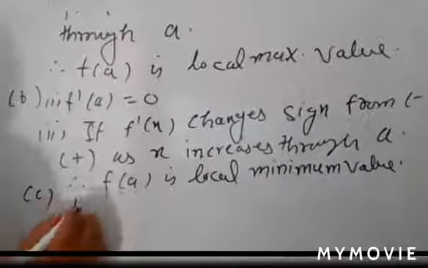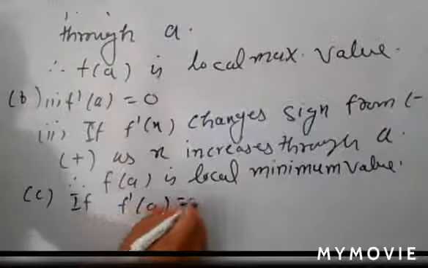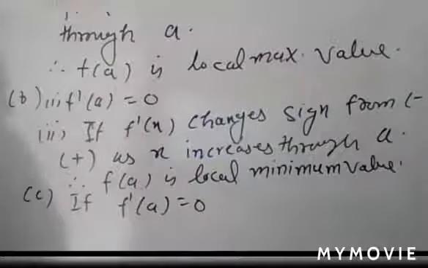In the c point, if f dash a is equal to 0 and f dash x does not change its sign as x increases through a, then it has neither maximum nor minimum value.